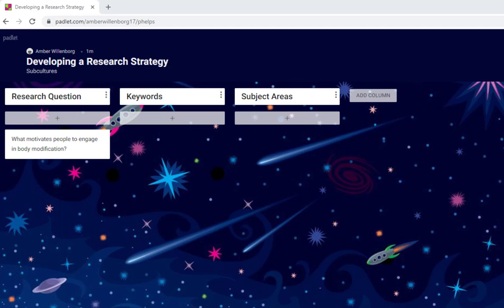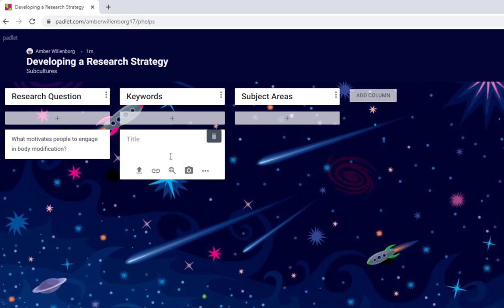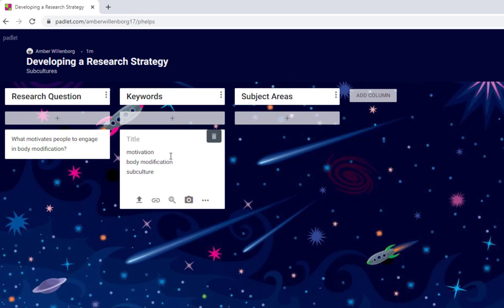In library databases, though, we'll search using keywords, the most important words from our research question. In this case, motivation and body modification are the most important words from our question. We don't just want to stop there, though. It can be helpful to think about other ways of searching for information on this question, so we have a lot of options for searching. We could add subculture to our list of keywords since we're interested in body modification as a subculture. We could also include keywords for other ways of talking about body modification, like body art and body marking.